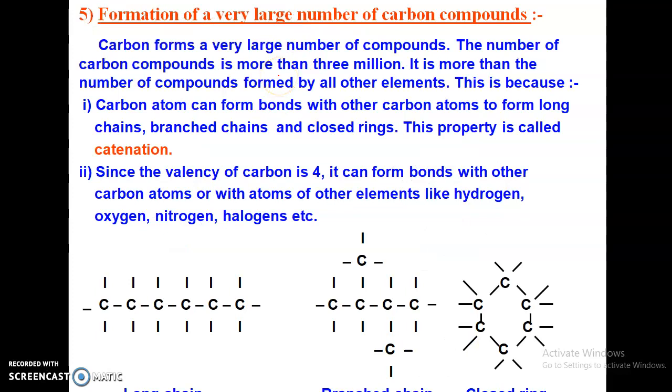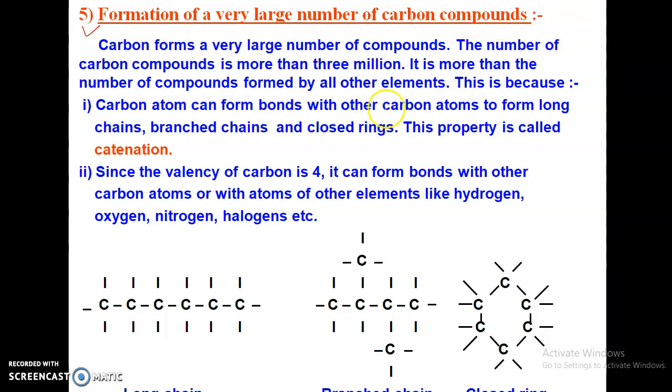Now we are going to discuss formation of very large number of carbon compounds. So students, let's gather and study. Read point 5, formation of very large number of carbon compounds. In chemistry, most of the compounds we see revolve around carbon.